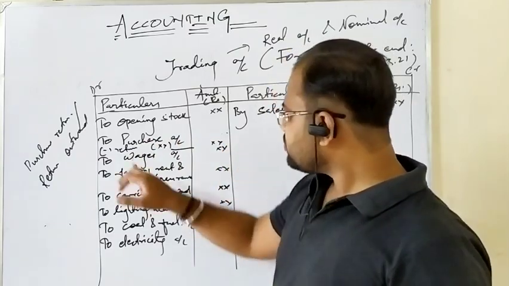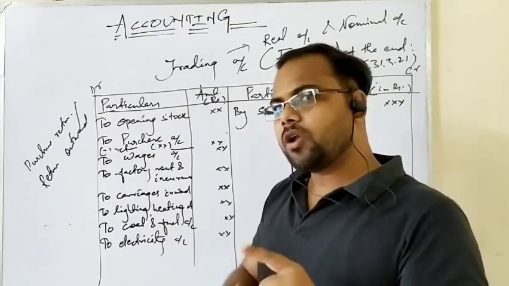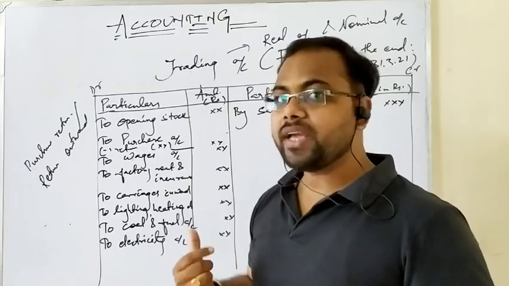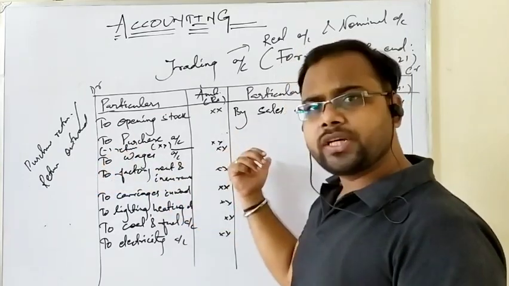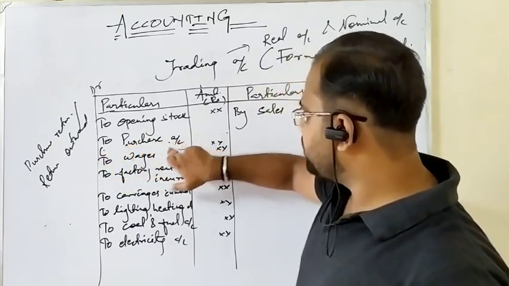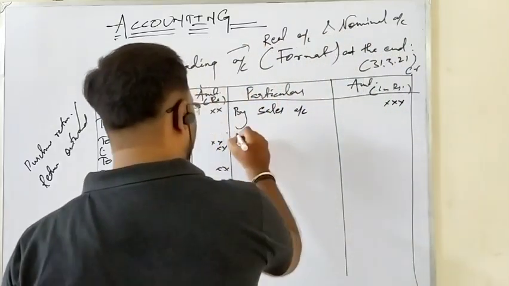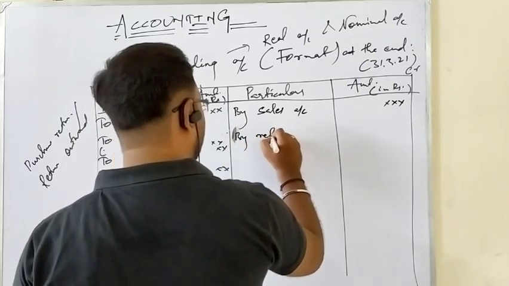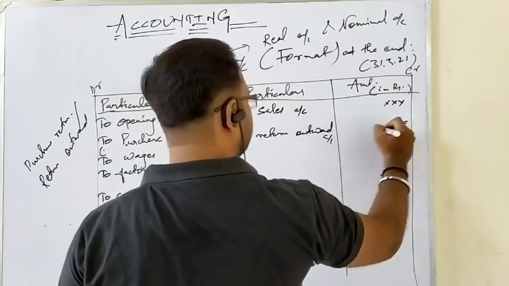Why? See, since it is deducted, minus means subtraction, and subtraction or minus in the ledger can be considered as the opposite side. In accounting, it is done. Okay, so see, returns are deducted from purchases, so obviously you can write on the credit side. If you have not deducted here, or you have omitted to deduct because of problems, you can write the purchase return on the opposite side. What can you write here? By return outward, whatever the amount is.